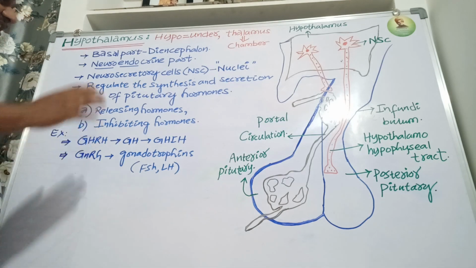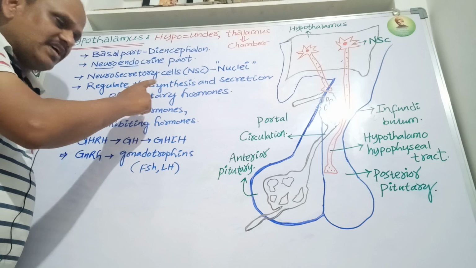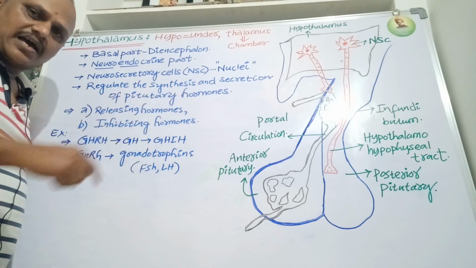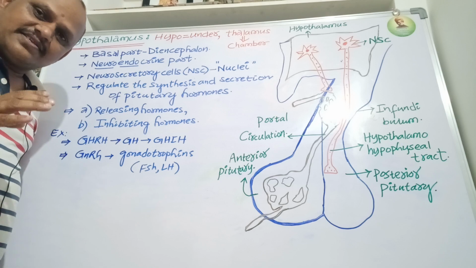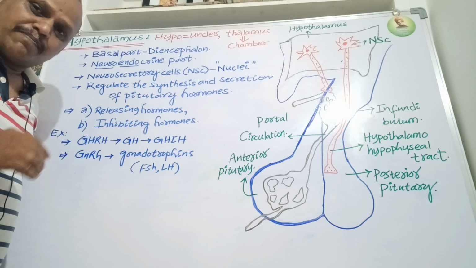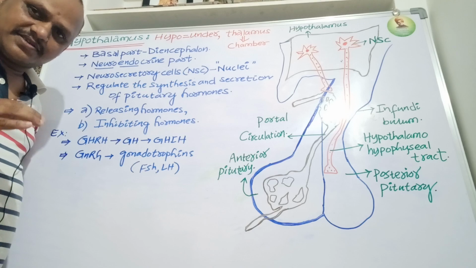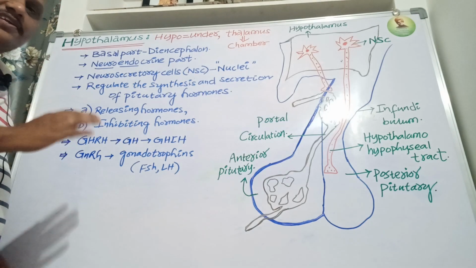Because it regulates the synthesis and secretion of pituitary hormones, it is considered the master control center, and also the supreme commander of the endocrine system. Now, where is it located?